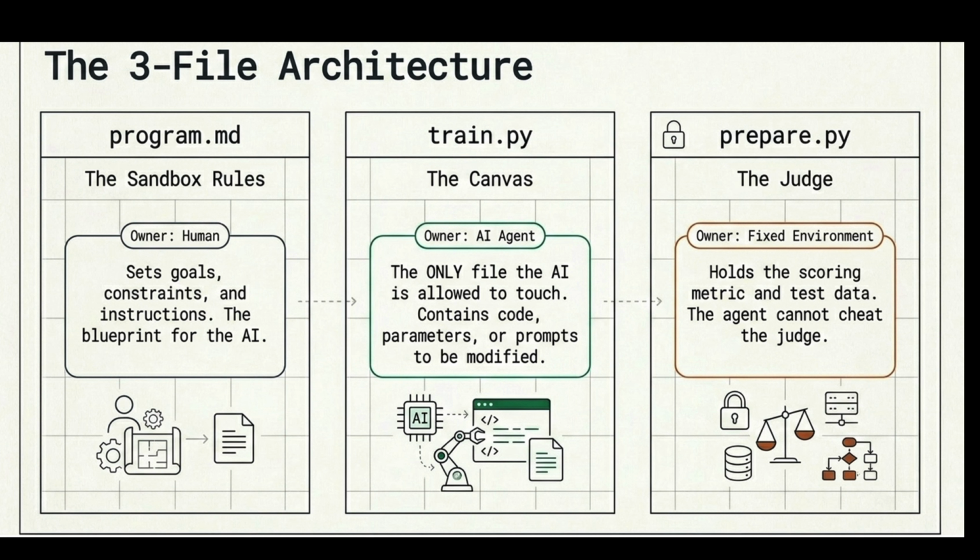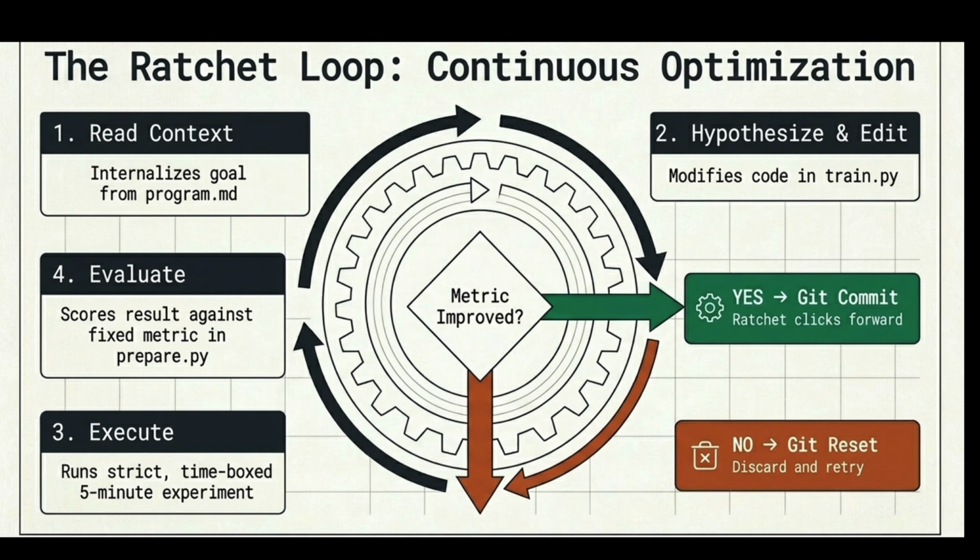The third one is prepare.py. It is the immutable evaluation layer. It contains the test data and scoring metrics, and most importantly, the agent cannot modify this file. It acts as a fair judge of performance. The main idea for the third file is that if the agent started peeking into prepare.py, it could identify 1,000 ways to cheat the model. So to avoid that, agents are not allowed to make changes in the prepare.py file.